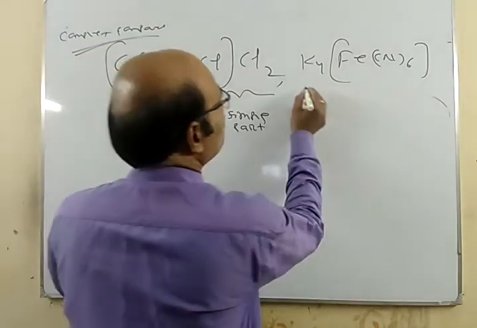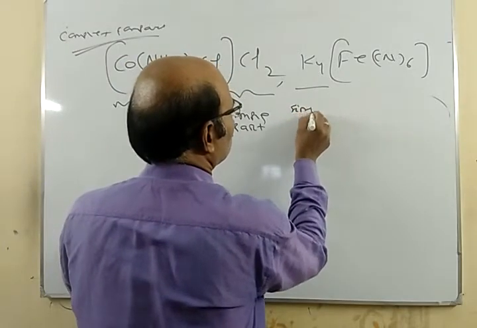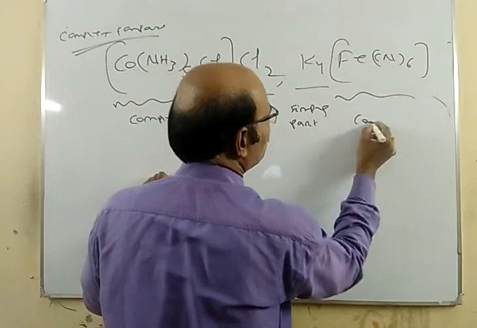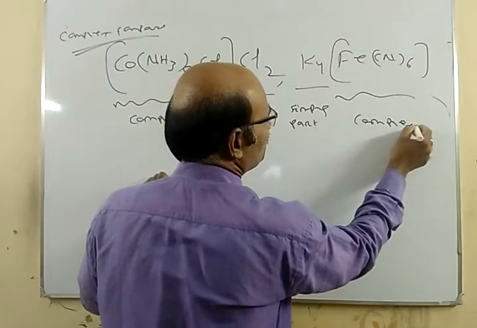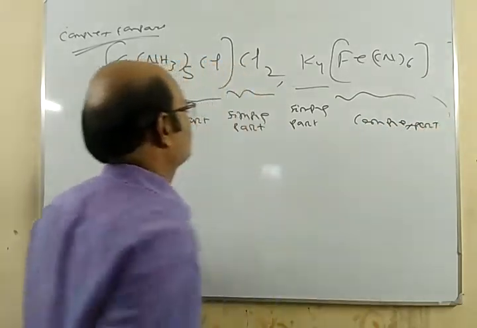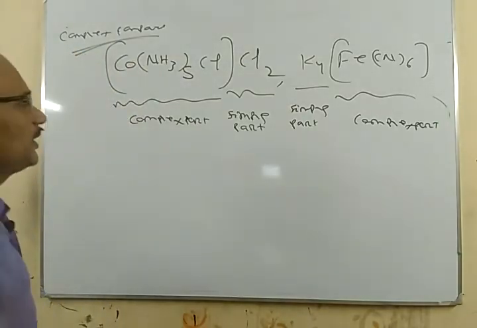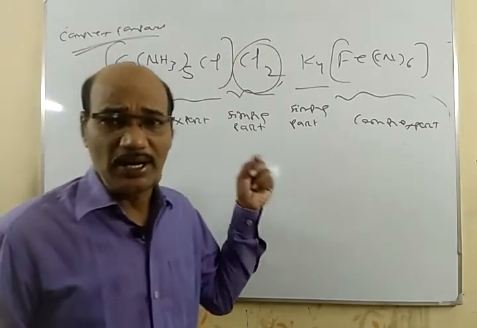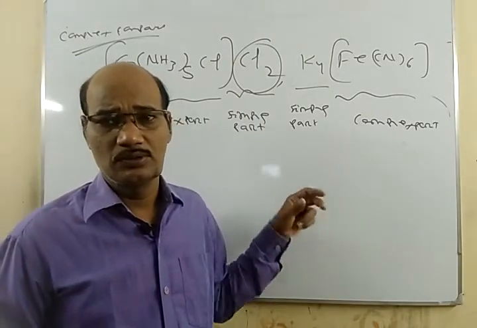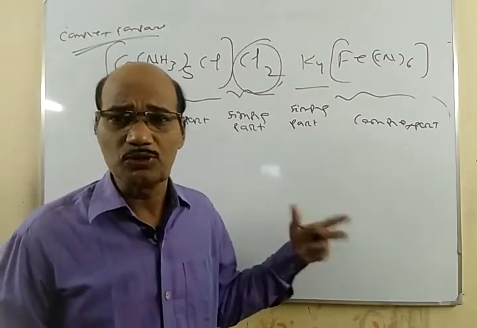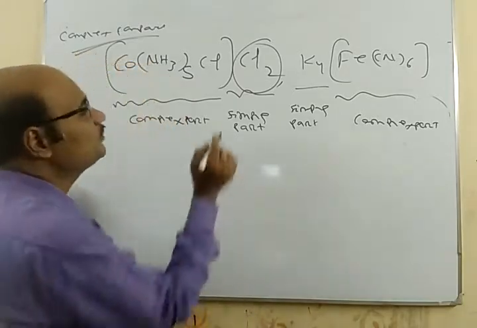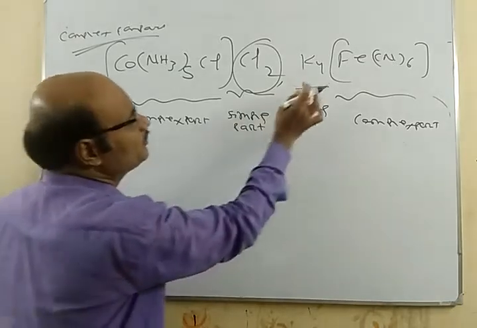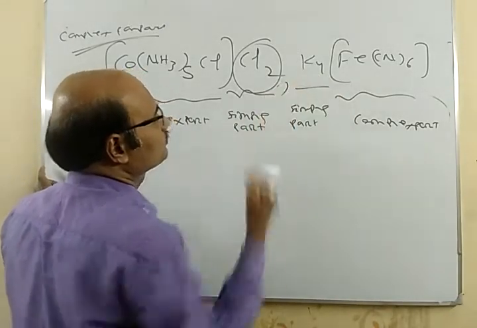Here also we have the simple part and the complex part. In the simple part we have simple atoms, one or two or three or four or many. Here we have two chlorine atoms. Here we have four potassium atoms.